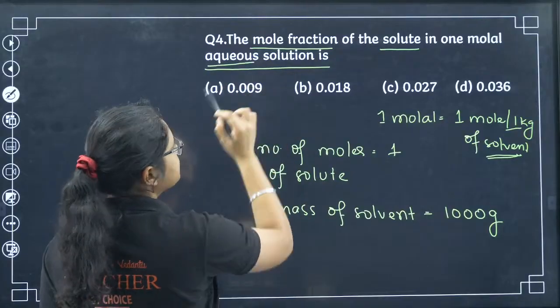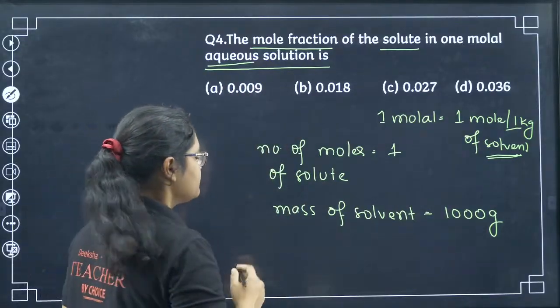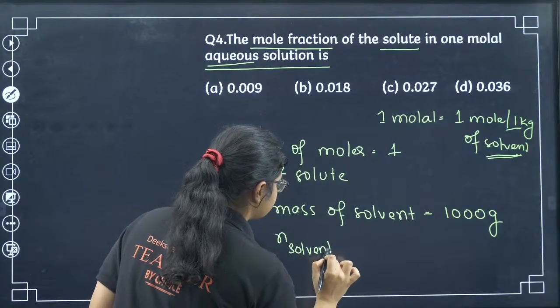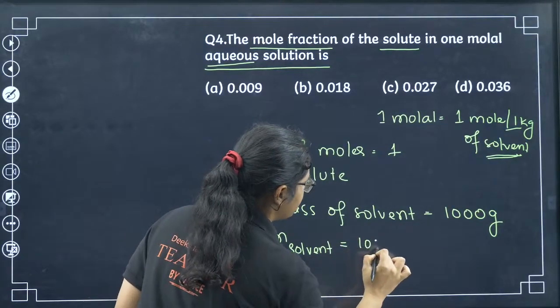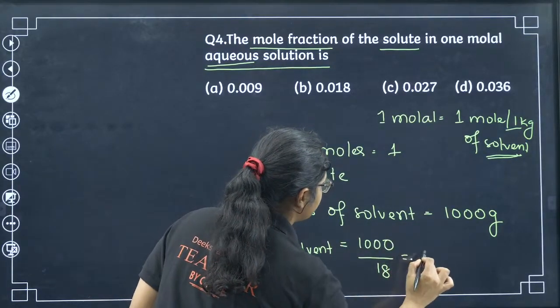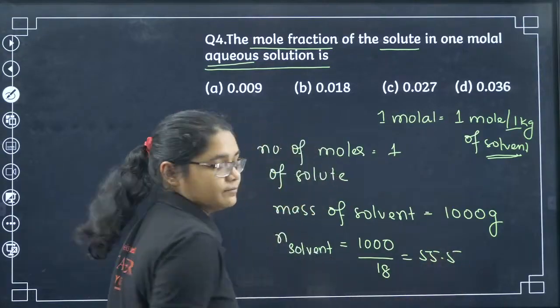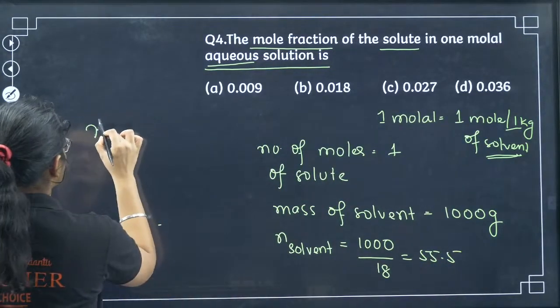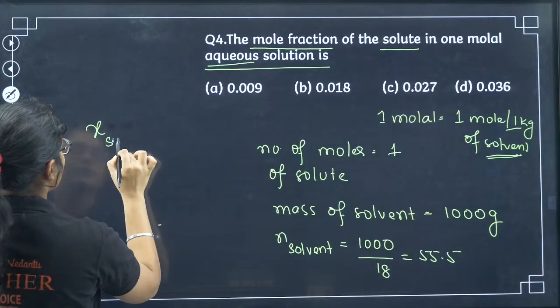And it is given aqueous solution, that means the solvent is water. So what is the number of moles of solvent? Given mass by molar mass, given mass is 1000, molar mass is 18, you will get 55.5 something. Now what you have to calculate? The mole fraction. So what is the mole fraction of the solute?